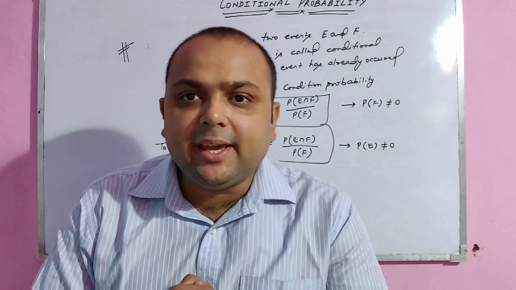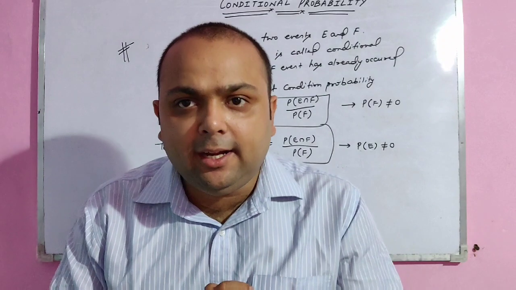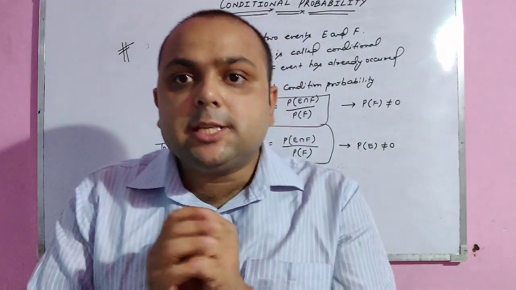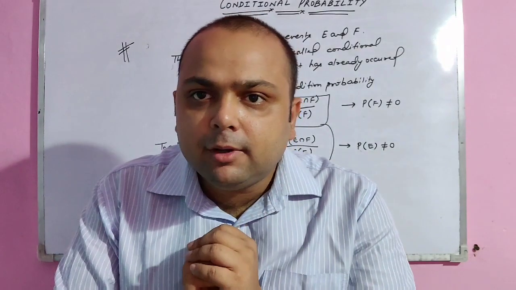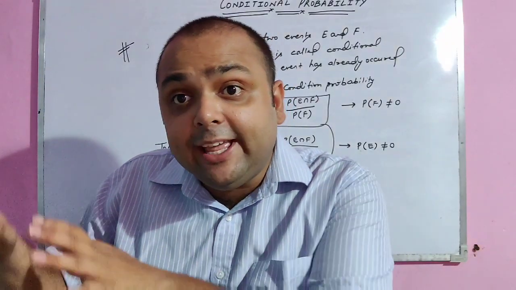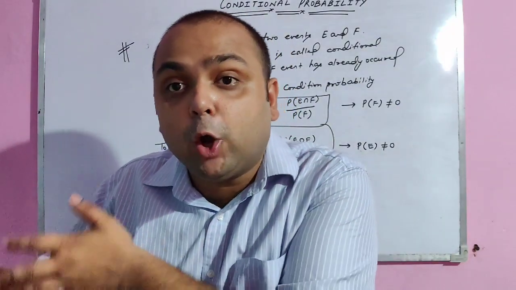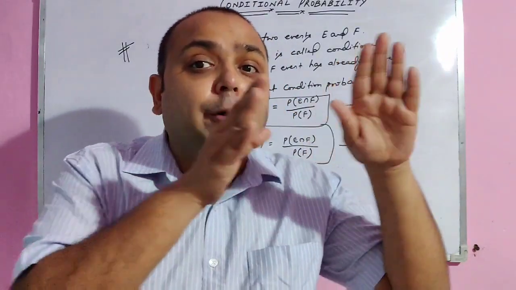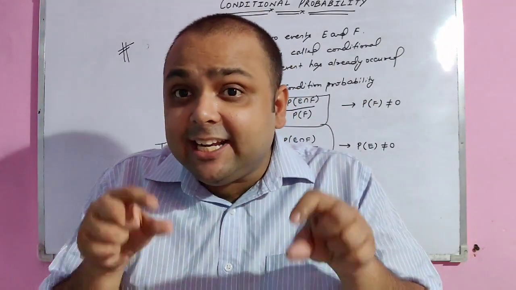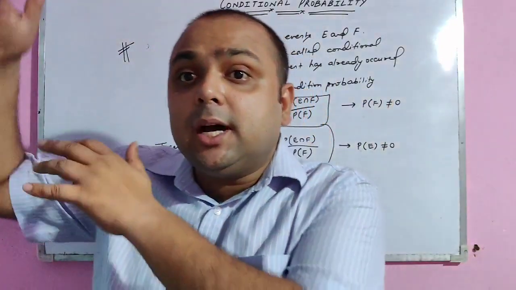Now the topic is conditional probability. As the name conditional states that the probability should be calculated within a condition. Suppose we have two events, E and F. We have to calculate the probability of E if F had already occurred, or the probability of F given that E had already occurred. So we are calculating the probability of a particular event implies that other had already occurred. So in that case, it is called conditional probability because one probability is dependent on the other.